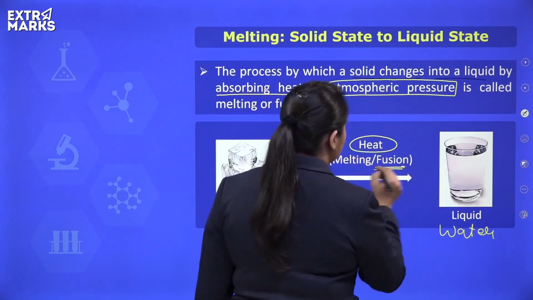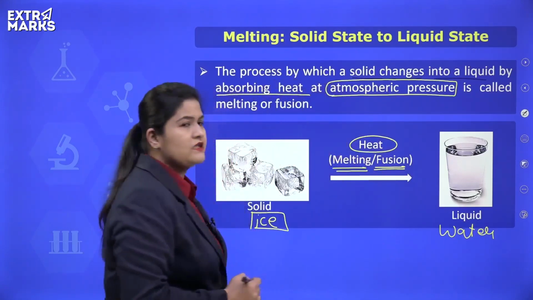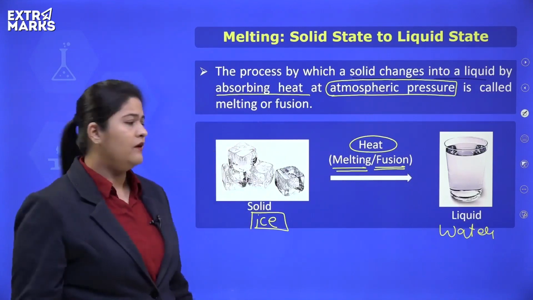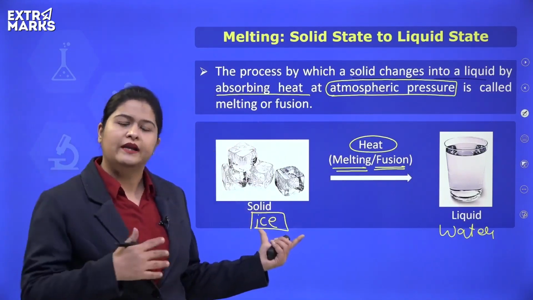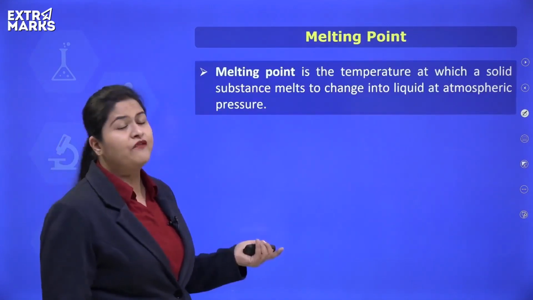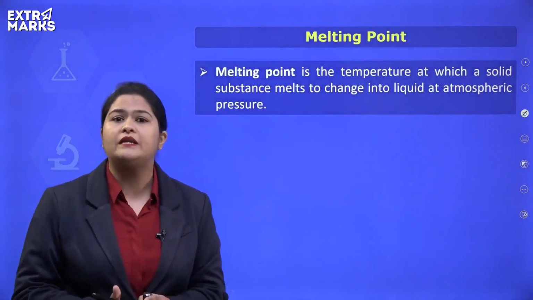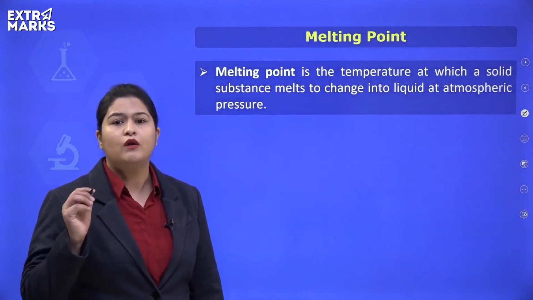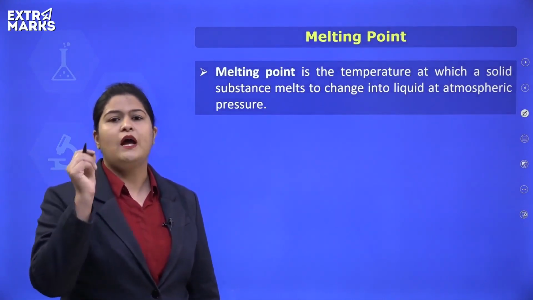So we say that it is the melting of ice that is taking place. And what do you think? Will the ice melt at any temperature? No. The ice melts at a specific temperature known as melting point. What do we call it? We call that specific temperature as melting point.